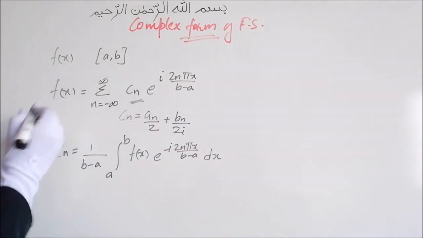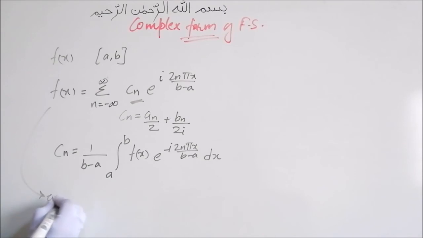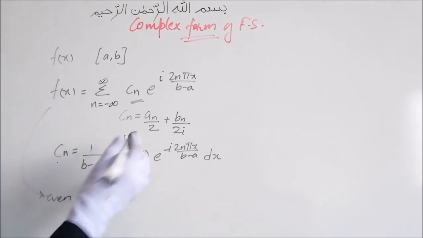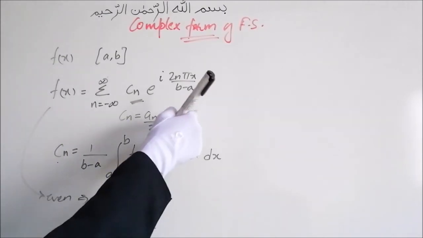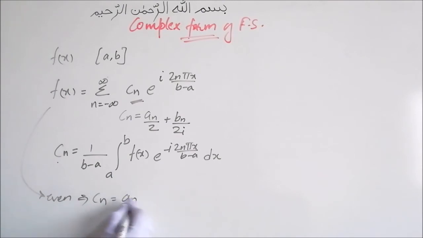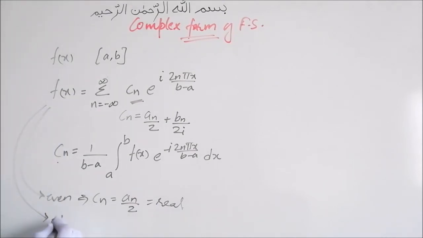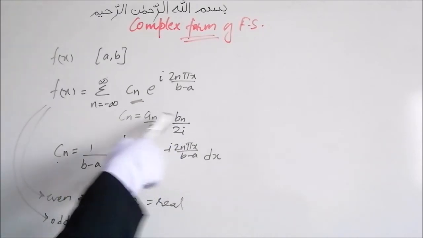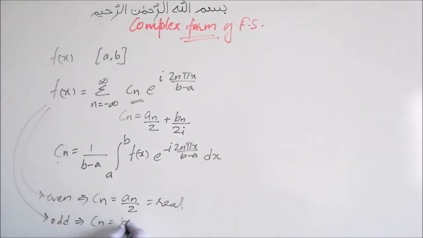Now if f of x is an even function, then in cn this bn term will be 0, so we will have only an by 2, which will be a purely real quantity. But if this f of x is an odd function, then this cn will contain only the bn terms, the an term will be 0, which will be bn upon 2i, so this will be a purely imaginary quantity.